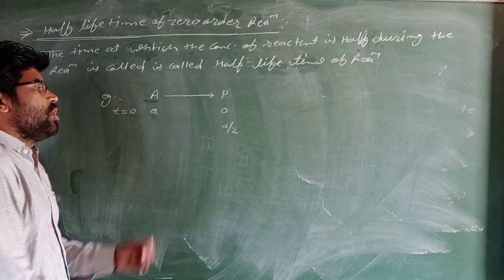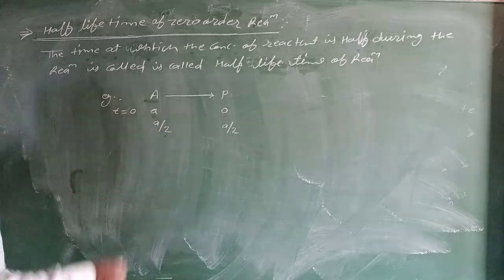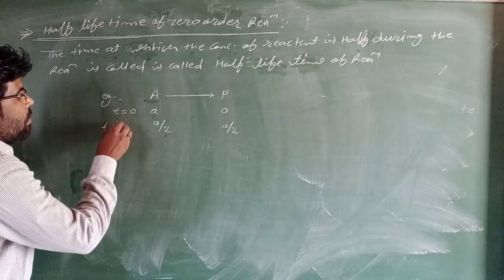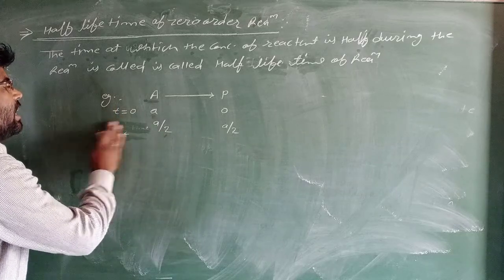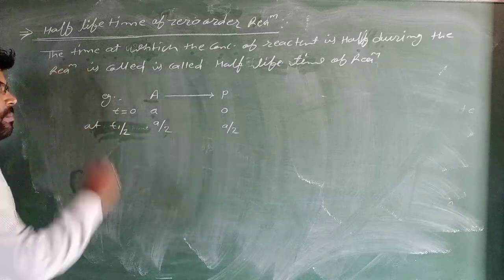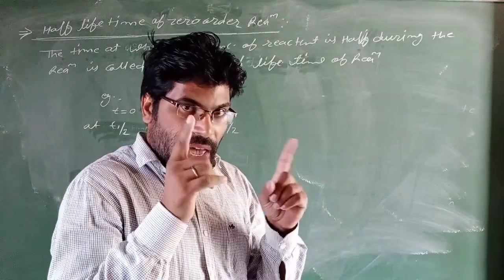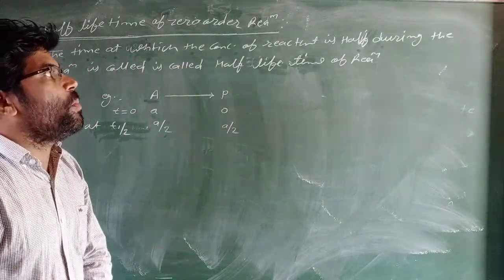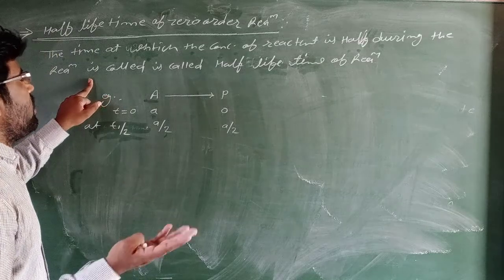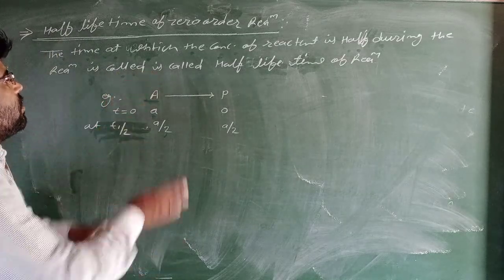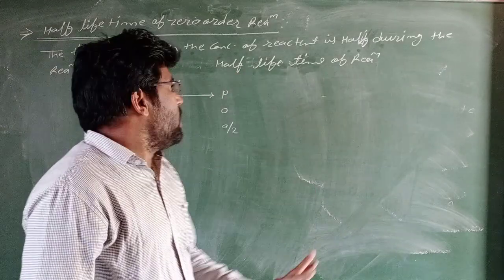So the remaining concentration of A is A by 2 at t equal to t1 by 2 time. The time at which the concentration of a reactant is half during the reaction is called the half lifetime of a reaction.